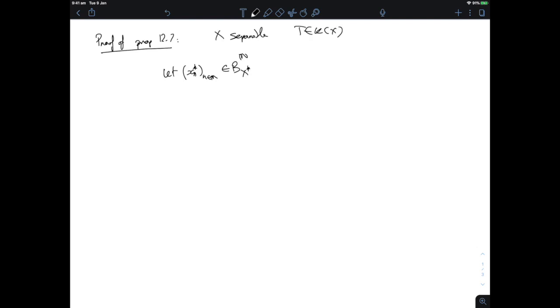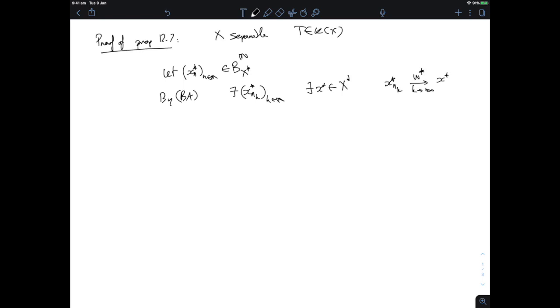Okay, and now what we do is we use Banach-Alaoglu to extract a weakly converging subsequence. So there exists x_{n_k} star, and there exists x star in capital X star, such that x_{n_k} star tends to x star as k goes to infinity, and that's in the weak star sense.